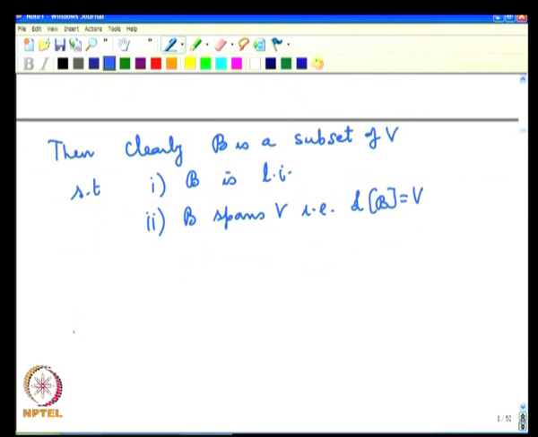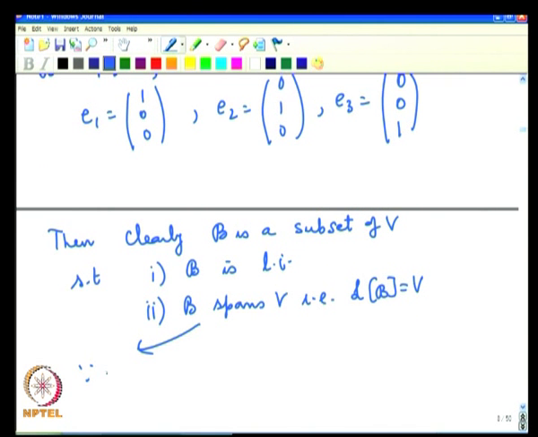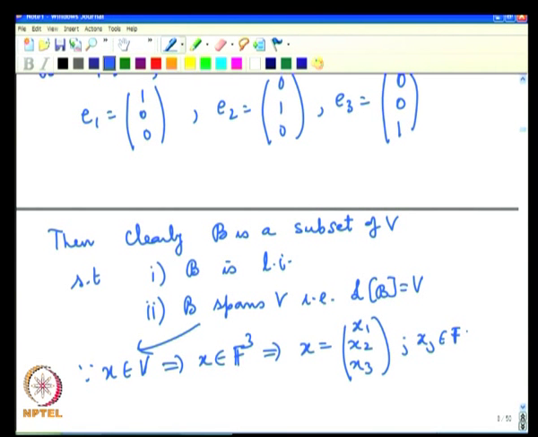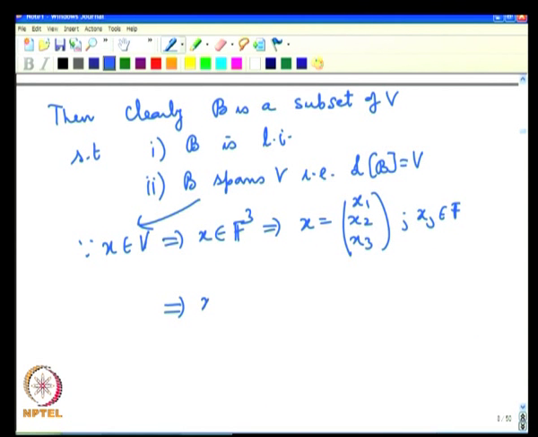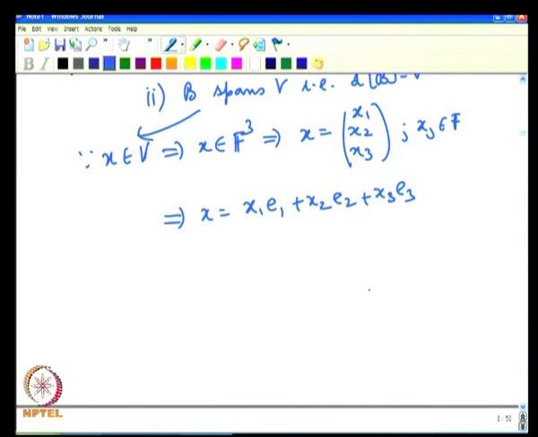Because x belongs to V implies x belongs to F3, because our V is now F3, which means x is of the form x1, x2, x3, where these xj's are in F. This means x can be written as x1 E1 plus x2 E2 plus x3 E3, which means x is a linear combination of E1, E2, E3, and therefore, every vector is a linear combination of B vectors, and B is already linearly independent. Hence, B is a basis for F3.